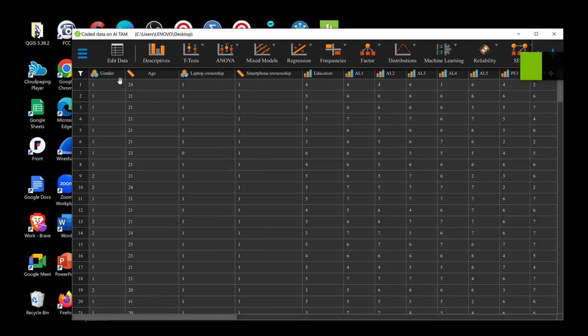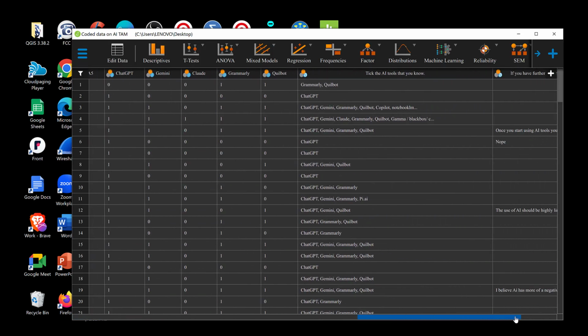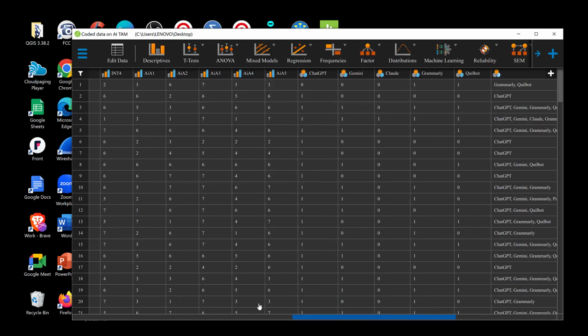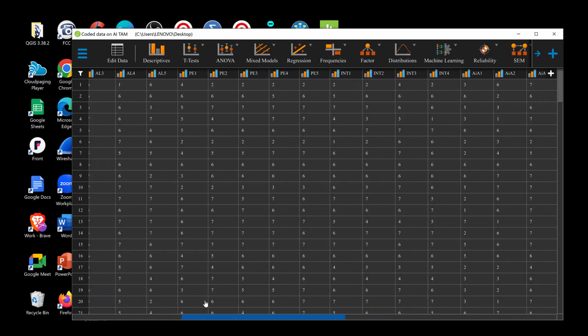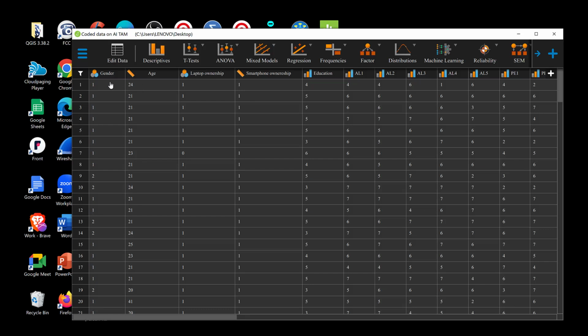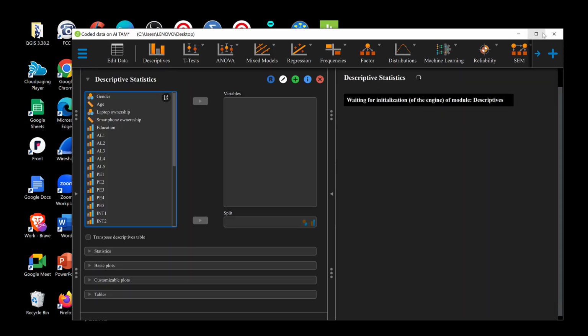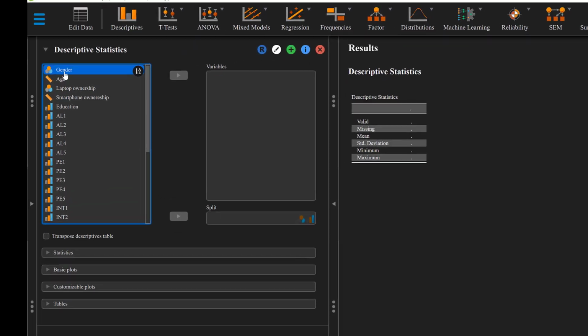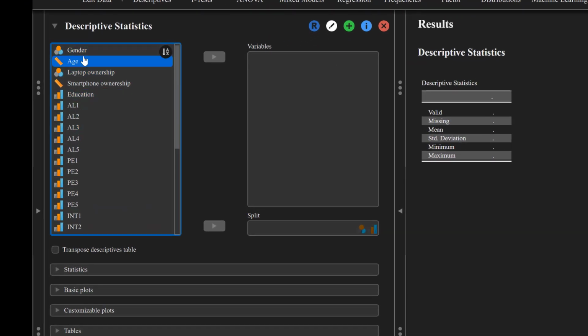So here it is, you see it. So the data here is exported like this. You could see even the open-ended questions are there. So what we can do simply is we need to run some statistics. We need to run the demographic statistics. So what we can do is go to descriptive stats. Let me just open this.